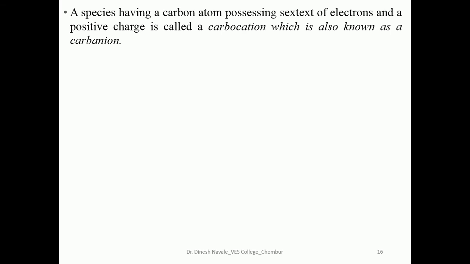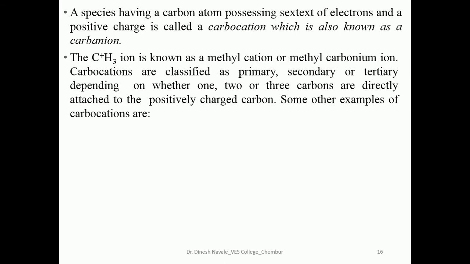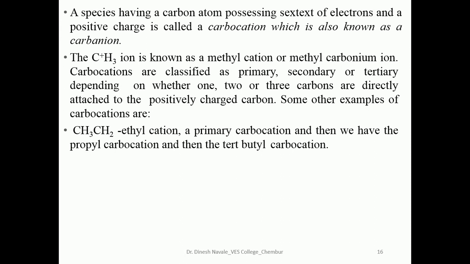Now a species having a carbon atom possessing a sextet of electrons and a positive charge is called a carbocation, which is also known as a carbonium ion. So this CH3 plus is called a carbocation. We are going to see all these details one by one.